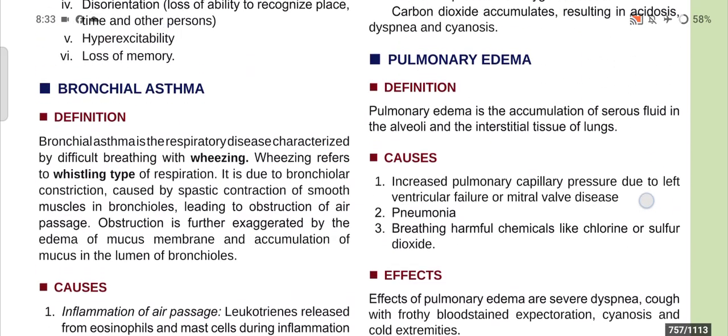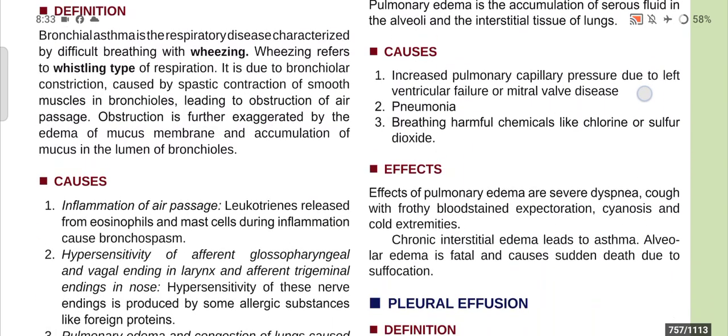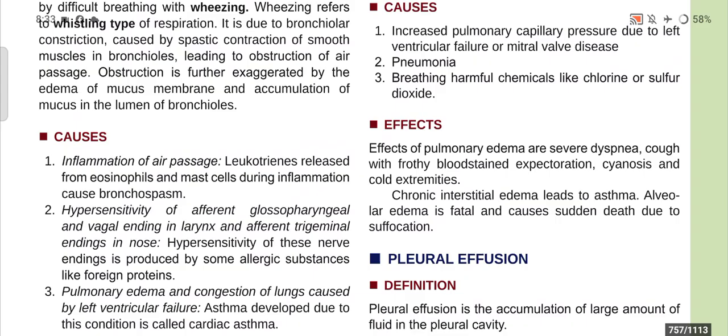Now, what are the effects of pulmonary edema? Effects of pulmonary edema are severe dyspnea, cough with frothy, blood-stained expectoration, cyanosis, and cold extremities. And chronic interstitial edema leads to asthma. Alveolar edema is fatal and causes sudden death due to suffocation.